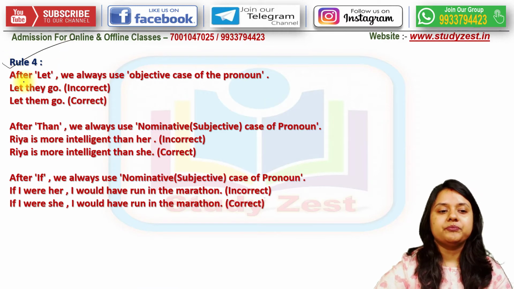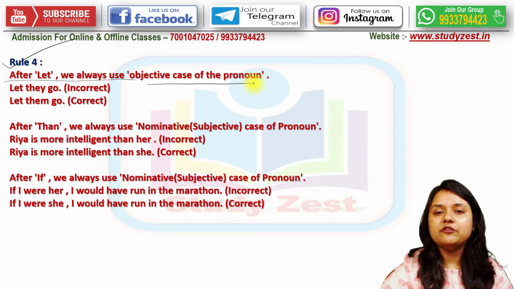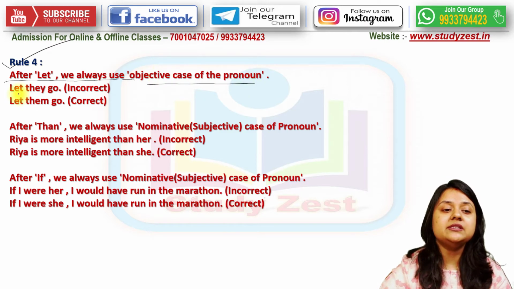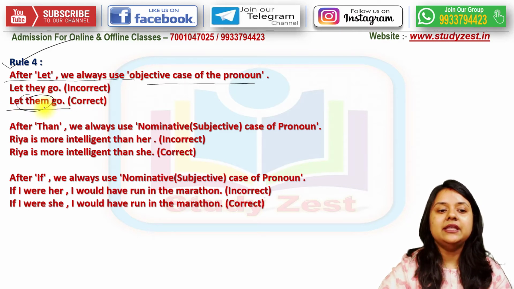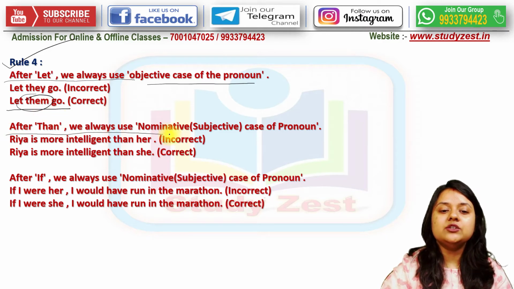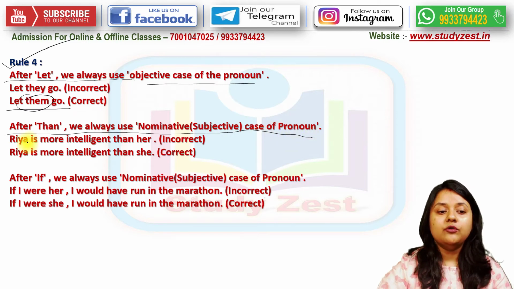Rule number 4. After let, we always use the objective case of pronoun. Objective case means let them go. We know that when a pronoun is used as an object, they becomes them. After than, we always use the nominative or subjective case of pronoun. For example, Ria is more intelligent than her.